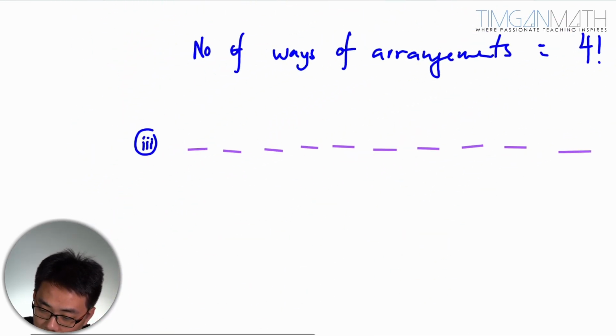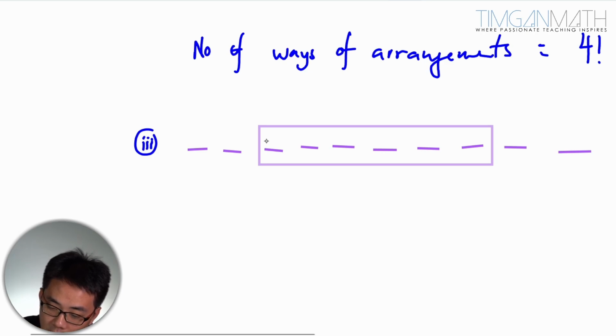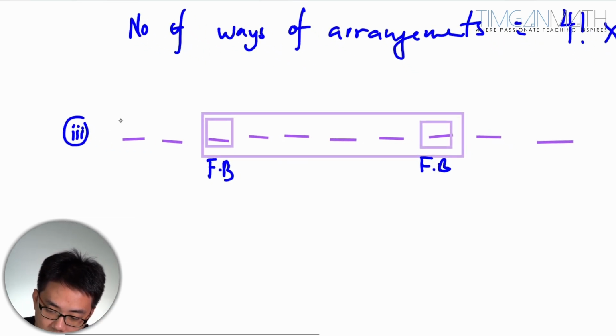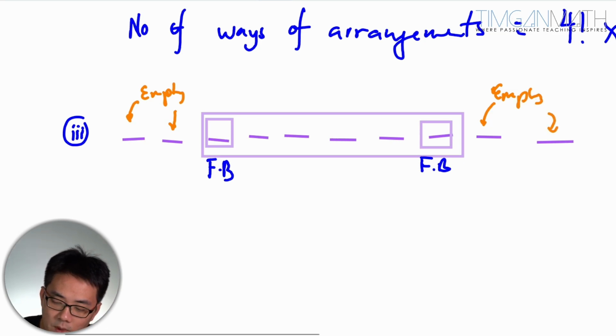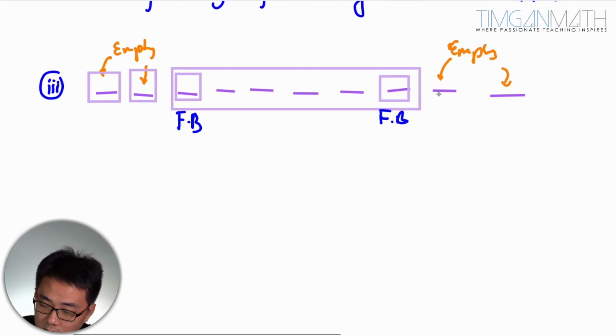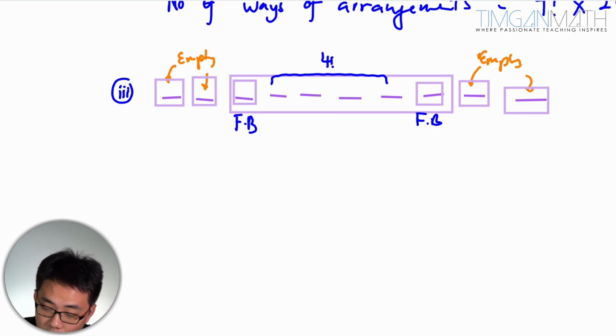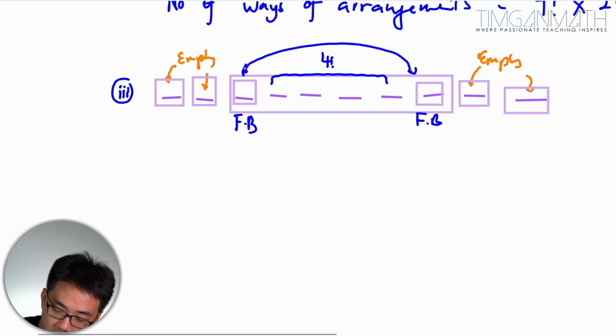So in this case here, I'm going to draw it out. 6 bicycles, 2, 4, 6 here. And this is foldable bike, foldable bike. And these are all empty slots. So in this case here, empty slots, just do it like that. And this is obviously 4 factorial in the middle, right? And foldable bike at both ends here, this will be multiplied by 2 factorial.